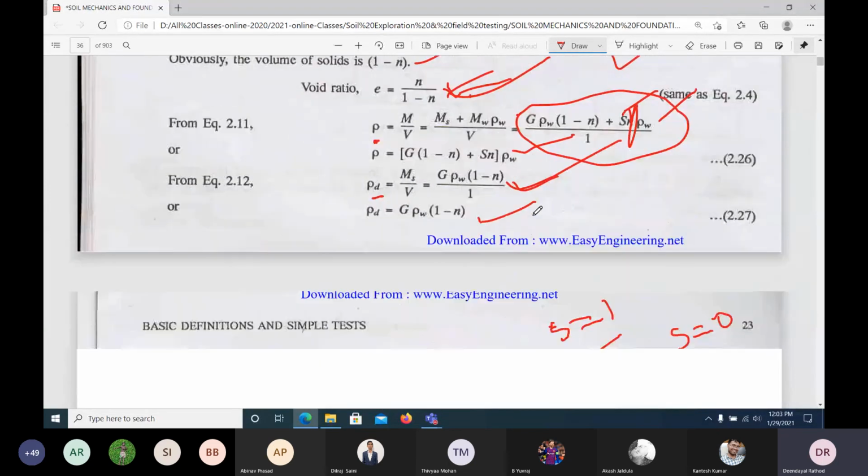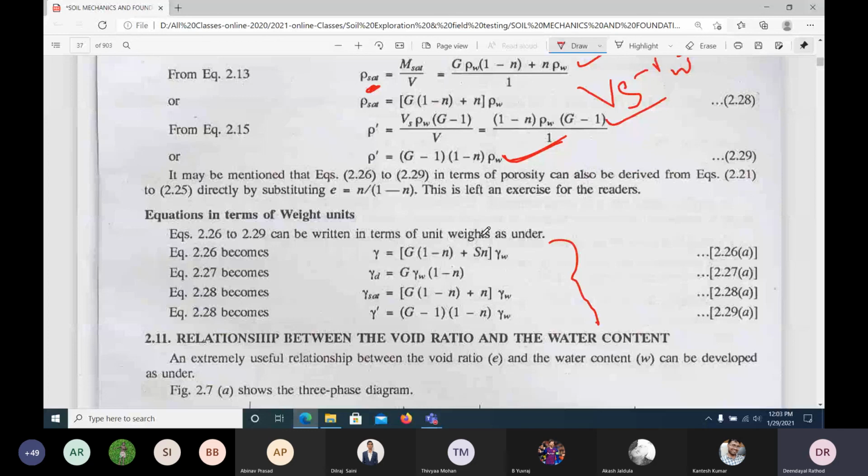So likewise, if you do this, finally you will end up with these equations in terms of porosity and in terms of void ratio. That means the density can be found once you know the porosity. All the densities can be found by using the void ratio. Not only the void ratio, we need to know the specific gravity also, the saturation also, and the density of water also. That is how we generally find all these parameters from these equations.